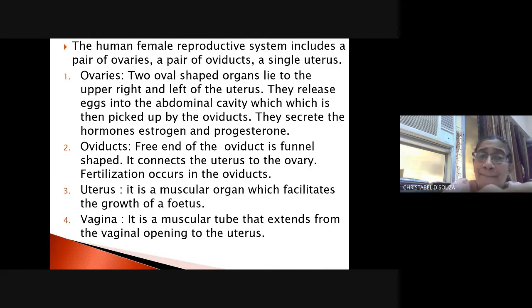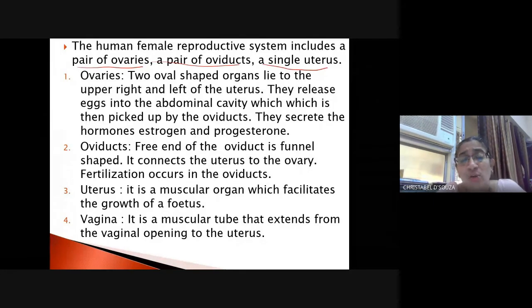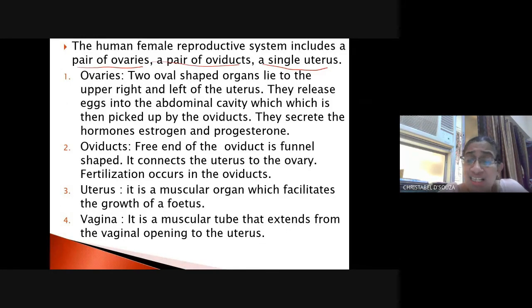The female reproductive system includes 1 pair of ovaries, 1 pair of oviducts, and a single uterus. The free end of the oviduct is funnel shaped. It connects the uterus to the ovary. Fertilization occurs in the oviduct. The uterus is a muscular organ which allows the growth of the fetus. The vagina is a tube that extends from the vaginal opening to the mouth of the uterus, which is known as the cervix.